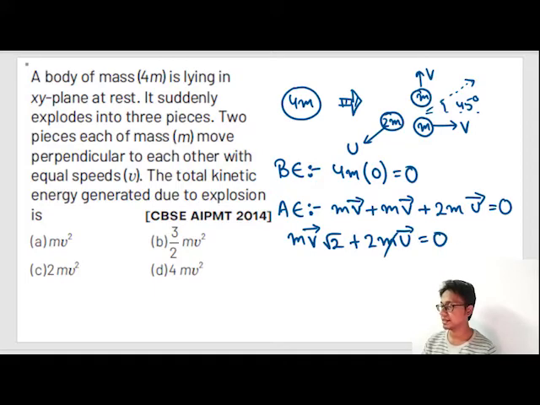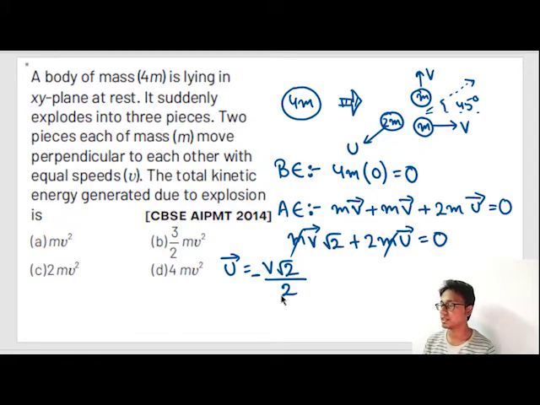Can I cancel this m and this m? Yes, of course I can. So our u vector comes as v root 2 by 2. Minus means nothing but this u vector will be directly opposite to this resultant vector. That is the only concept of minus v by root 2. So I obtain the velocity u.